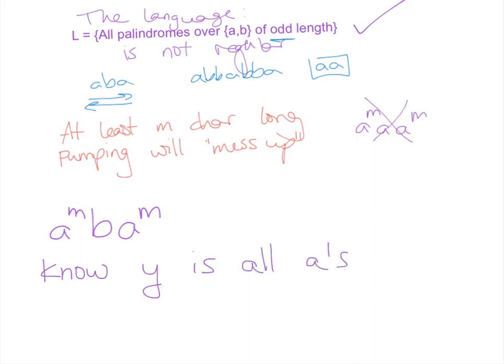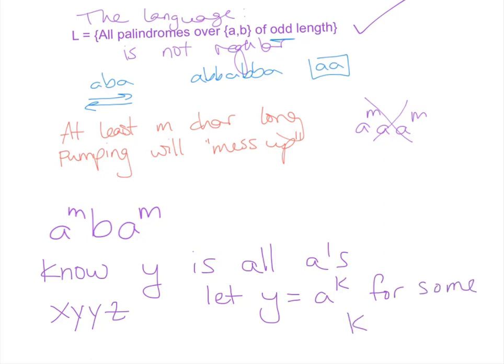So what's going to happen if I have x, y, y, z? Well, y is all a's, so let's suppose y is a to the k for some k, and I know for a fact that k is greater than or equal to 1 and less than or equal to m, right?